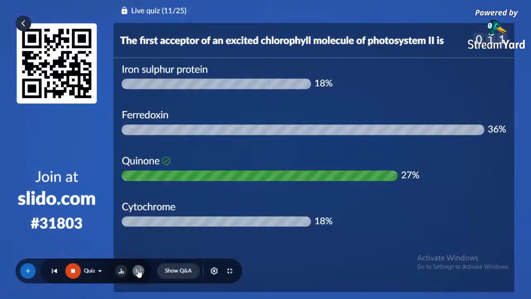The correct answer is quinone. Quinone is the first acceptor of an excited chlorophyll molecule of photosystem 2.